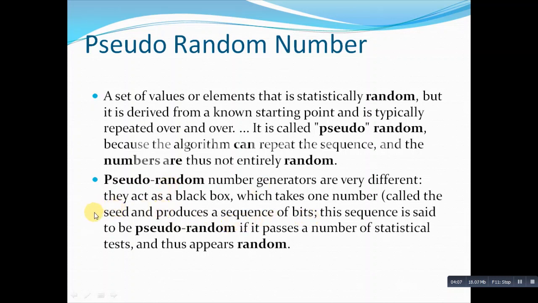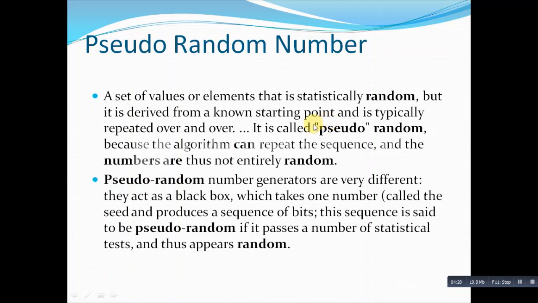Now here comes one term, that is seed. What is a seed? All algorithms, if you think about prime numbers or any other algorithm, start from a particular point. So the random number generated by the computer is known as a pseudo random number.